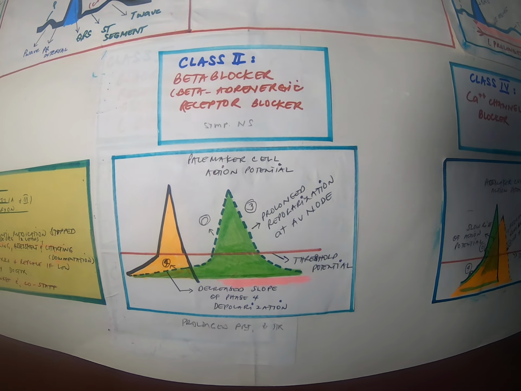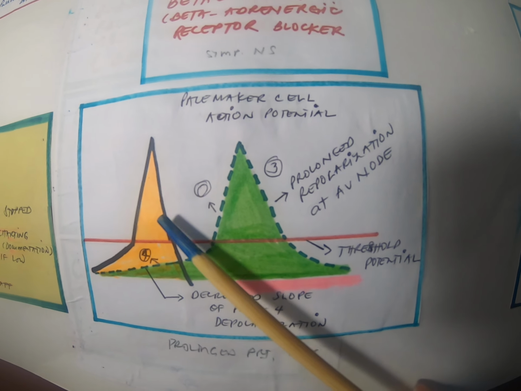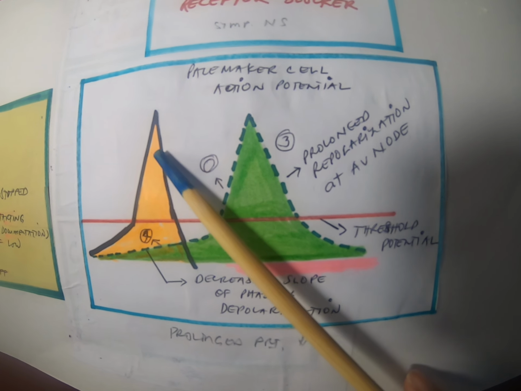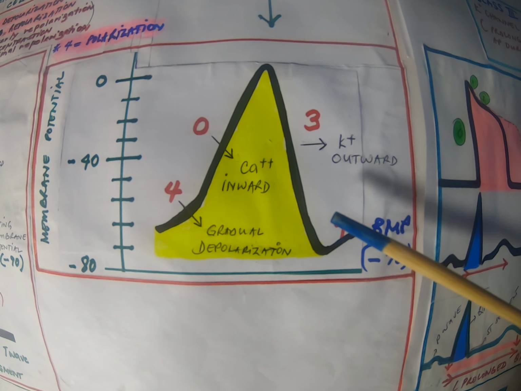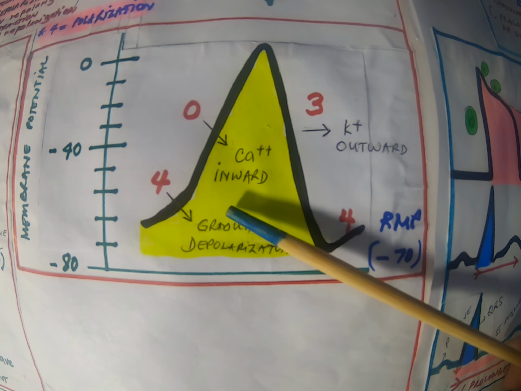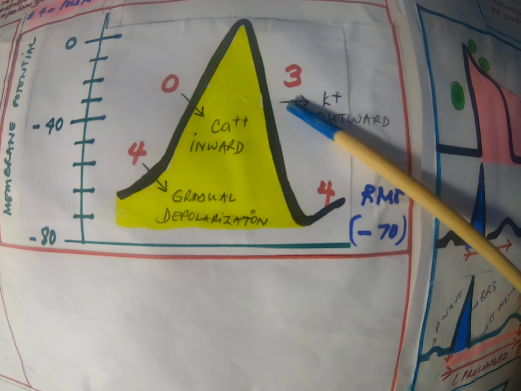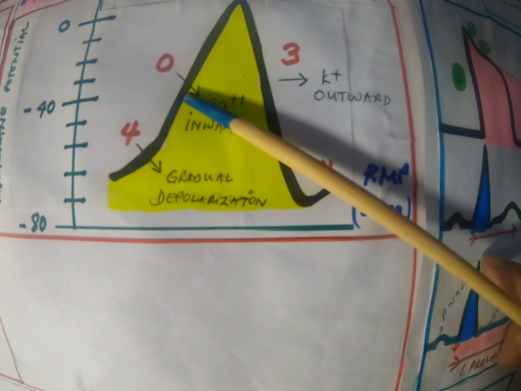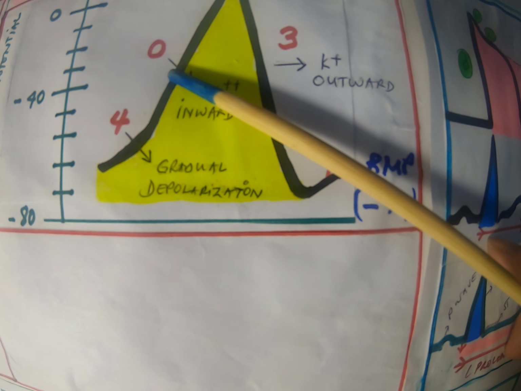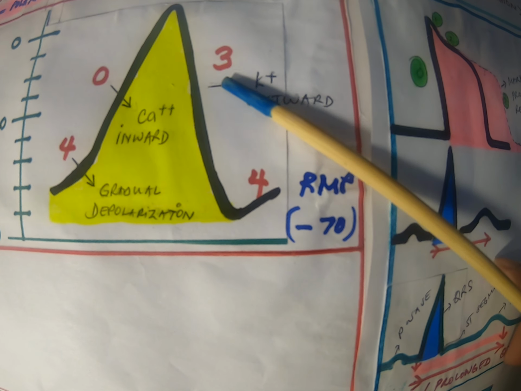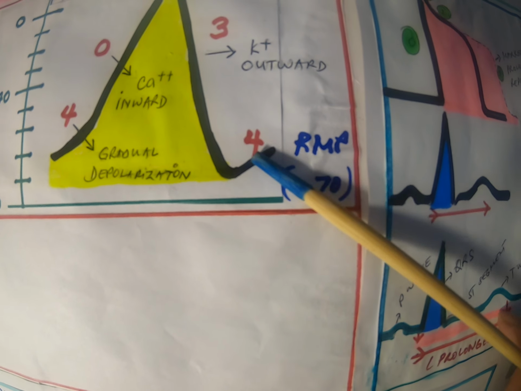I have a drawing here, and this is the normal pacemaker action potential of the AV node. This pacemaker cell has only 3 phases: phase 4, phase 0, and phase 3. In phase 4, there is a gradual depolarization, which is slow, by slow channel and calcium entry, and then potassium efflux, or outward, then back to the baseline.